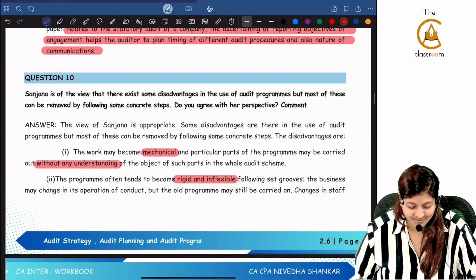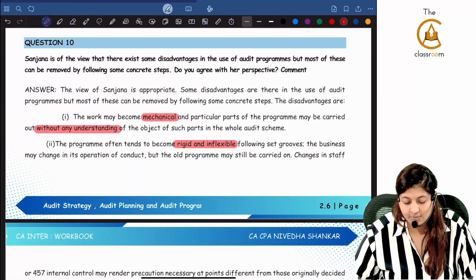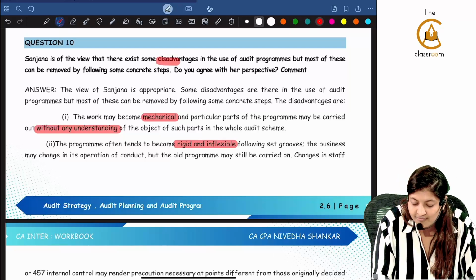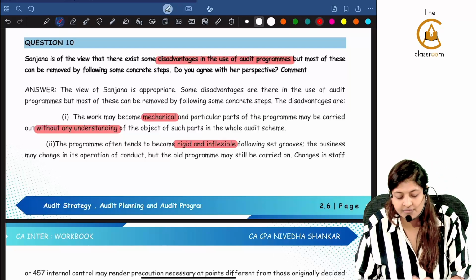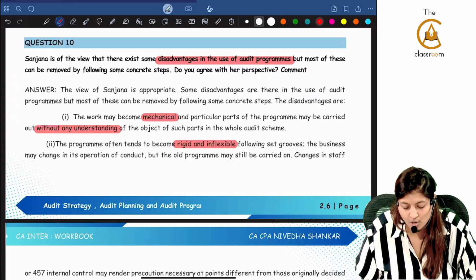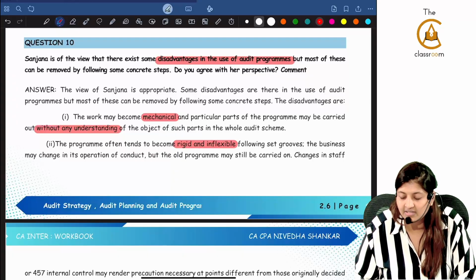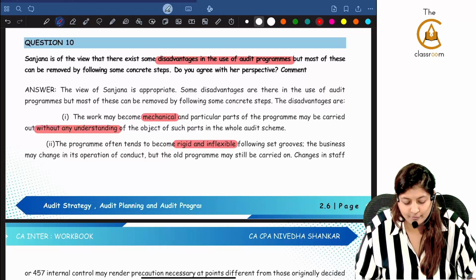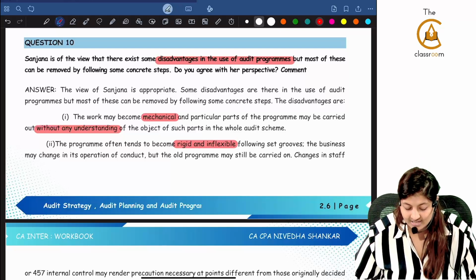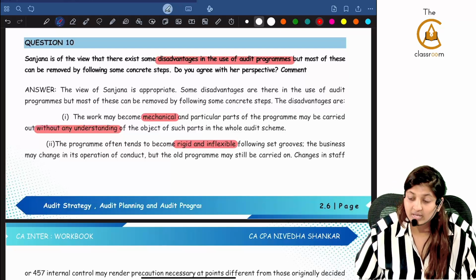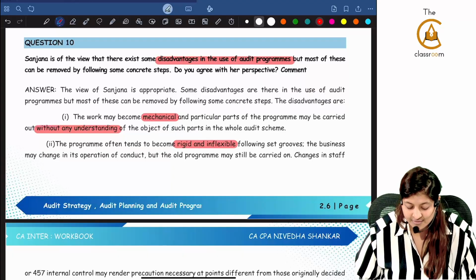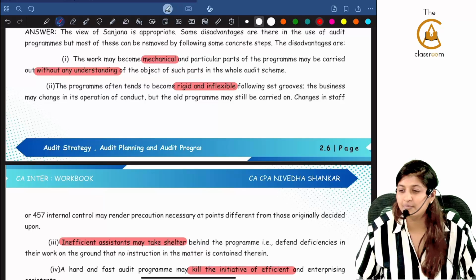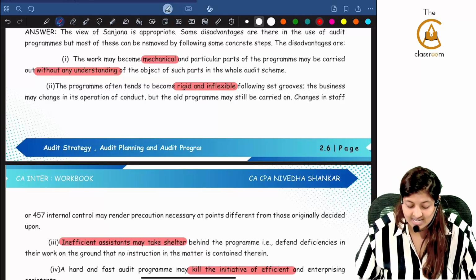Sanjana is of the view that there exist some disadvantages in the use of audit programs, but most of these can be removed by following some concrete steps. Do you agree with her perspective? Comment. Yes, there are disadvantages in the audit program. The work will become mechanical. Some people can start doing without understanding. Inefficient people will take shelter behind the audit program. Then audit program means it is rigid and inflexible.